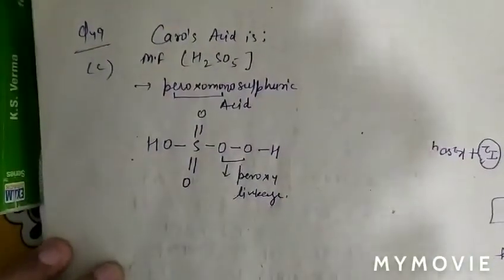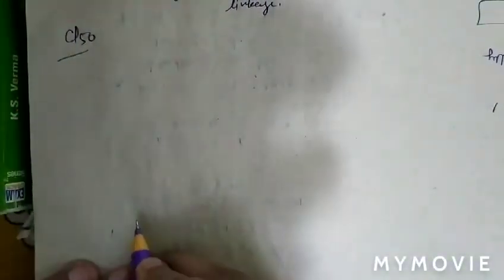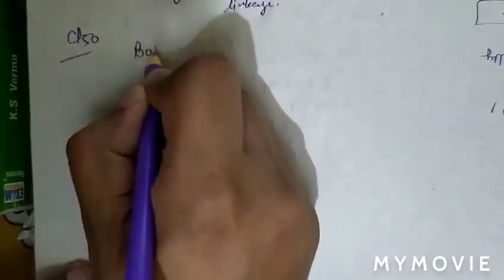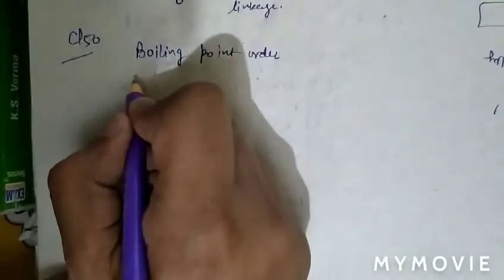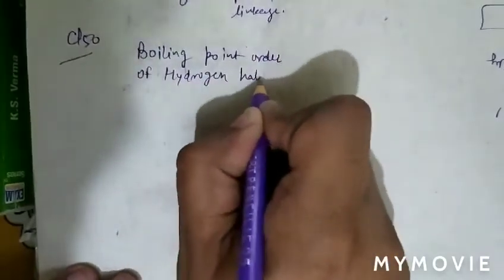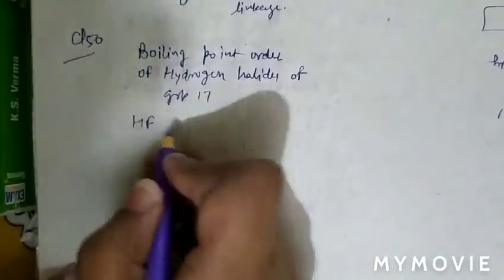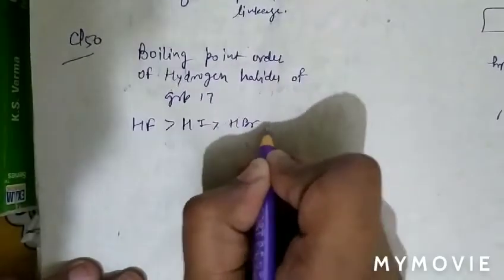See question number 50. In question number 50, what is given there? Which of the following is most volatile compound? As we know that boiling point order of hydrogen halides of group 17 is HF has highest boiling point, and then HI, and then HBr, and then HCl.